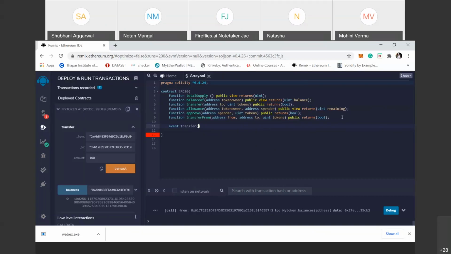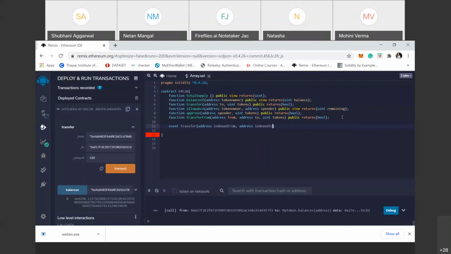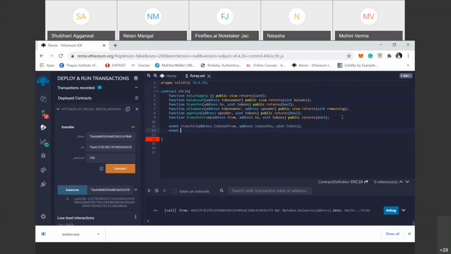So here what we want to store on a blockchain, that is address indexed from, address indexed to, or uint how many tokens. The next event is defined in approve, that is approval.